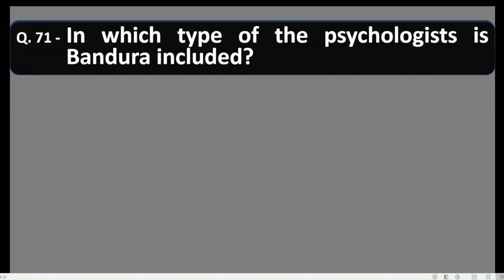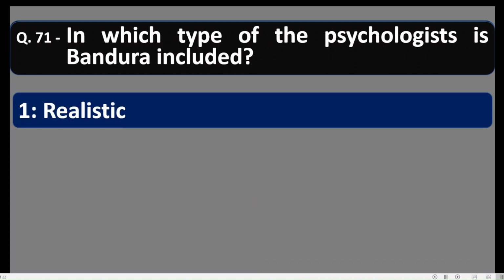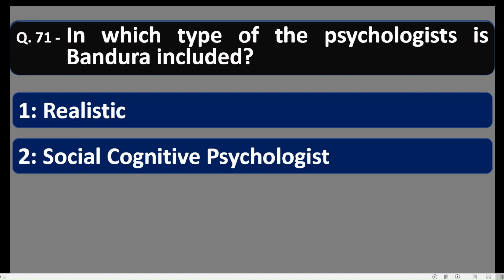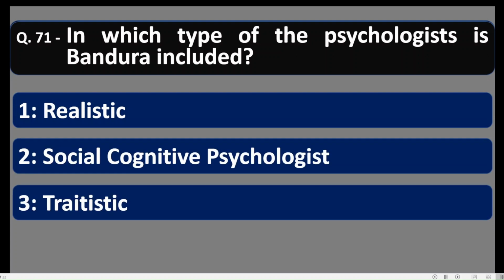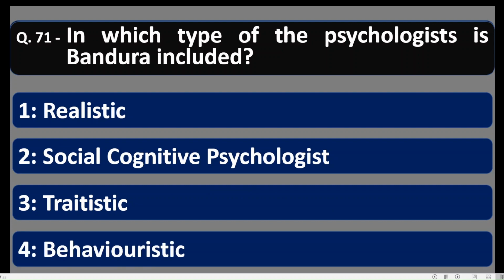Question number 71. In which type of psychologist is Bandura included? Let us see. Realistic. Number 2, social cognitive psychologist. Number 3, treatistic. Number 4, behavioristic. Friends, Bandura has given social learning theory, also known as observational learning theory, and he is considered a social cognitive psychologist. Option number 2 is correct.